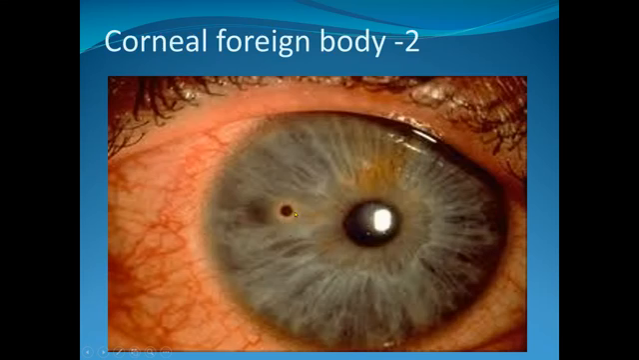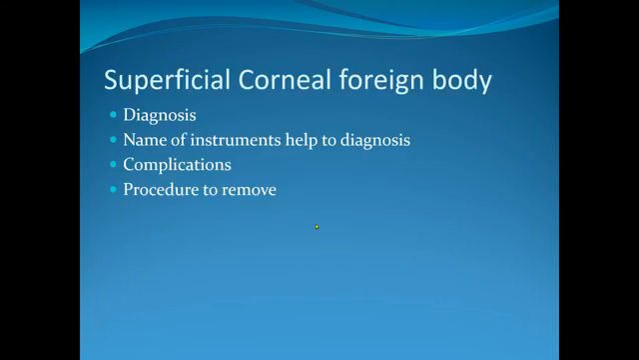So a question may arise: what is the diagnosis? This is a corneal foreign body, and how will you remove it? Another set of questions may arise. Diagnosis, name the instrument that helps to diagnose. If there is a superficial corneal foreign body, the first instrument is the universal eye speculum. Why will you use the universal eye speculum? Because the universal eye speculum helps to expose the eyeball. It is an important instrument.